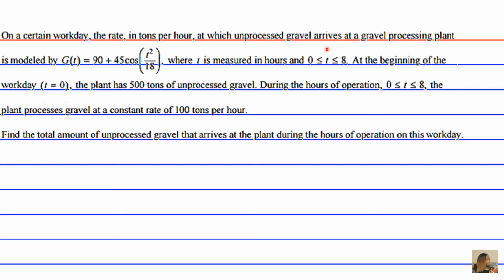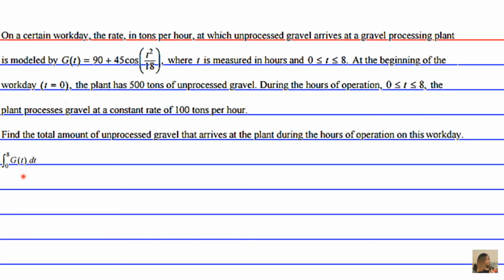So we have to integrate between 0 and 8 hours, a normal workday at this plant, to find the net amount of gravel that arrived over this workday. So basically, we have to integrate G of t from 0 to 8 hours dt.